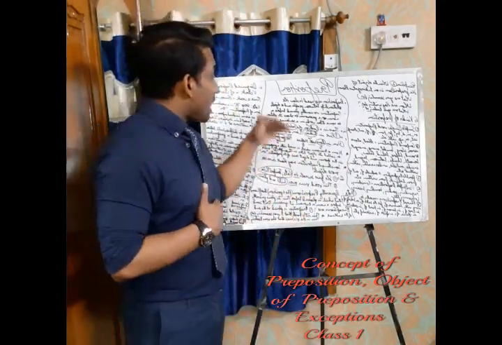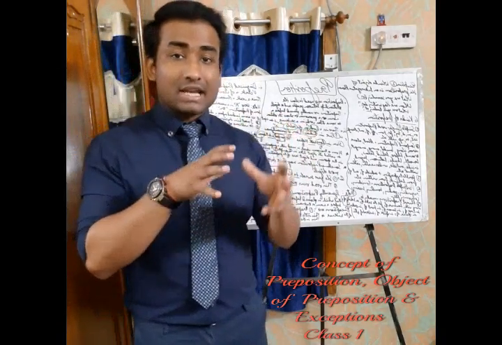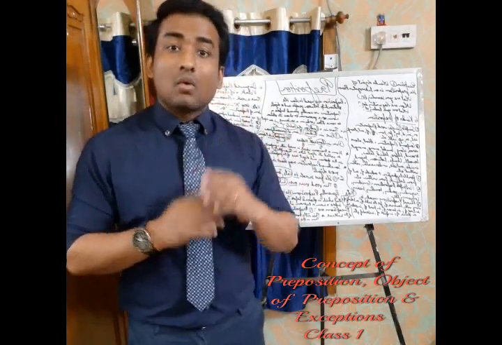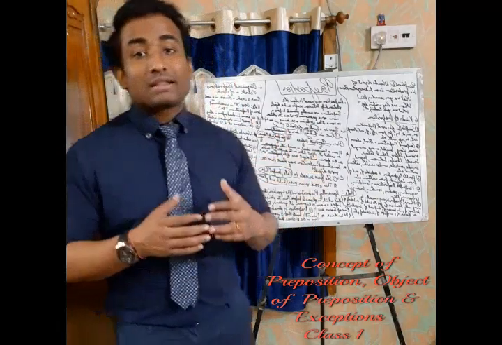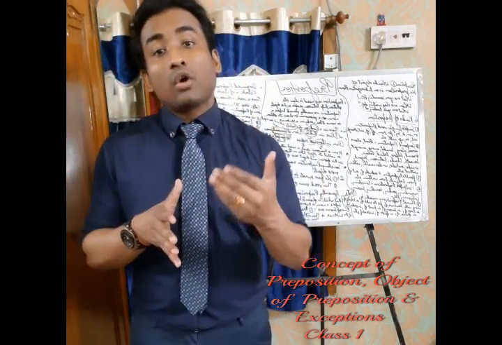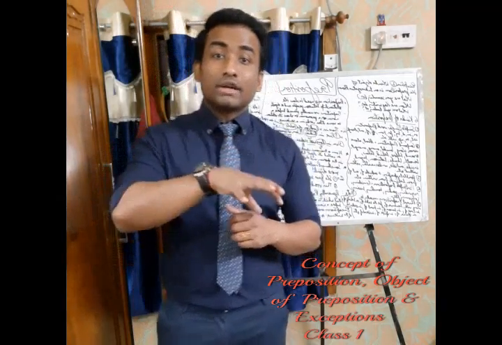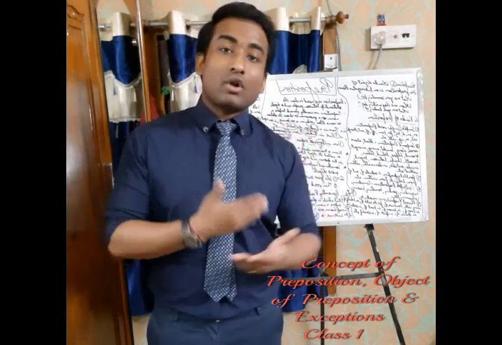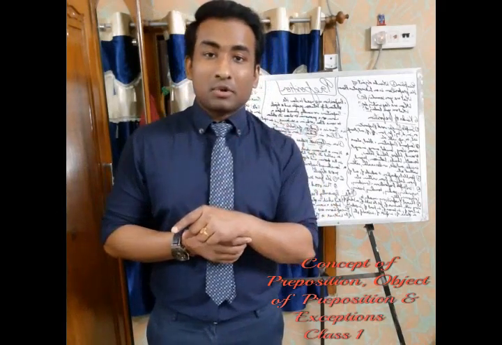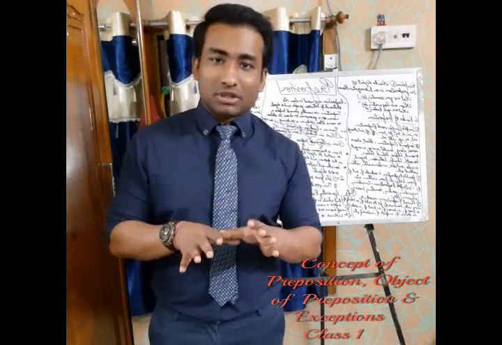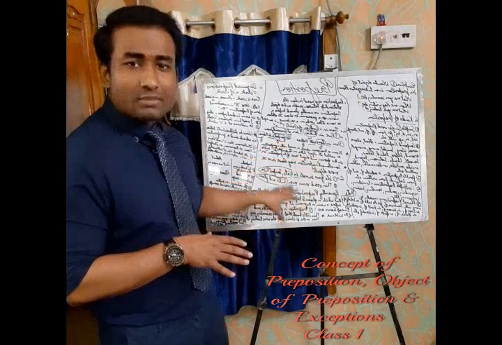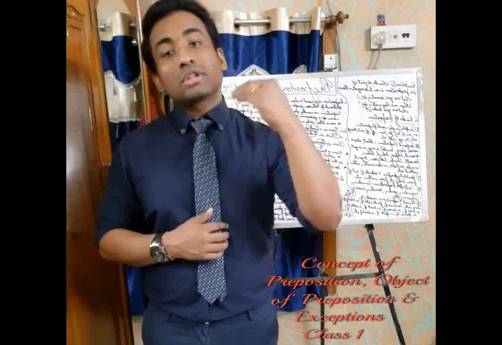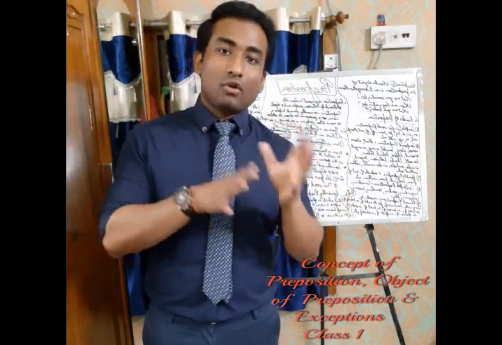Now why am I telling you this? At least one object should be there in the sentence when you're using a preposition. Why am I saying that? Because now I'm going to teach you that there are certain sentences where more than one object is used. So you don't need to worry about that. If you see sentences where more than one object is used but prepositions are still coming, no need to worry. It is possible. I'll give you some examples so you can understand that prepositions can be used for 2 or 3 objects also, not only for one.